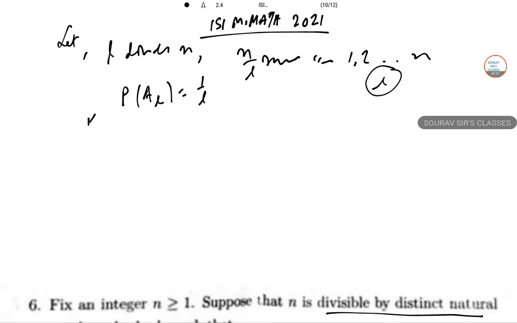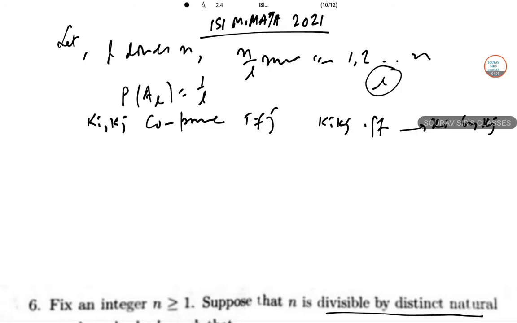Since Ki and Kj are co-prime, where i not equal to j, a number is divisible by both Ki and Kj if and only if it is divisible by the product Ki Kj.